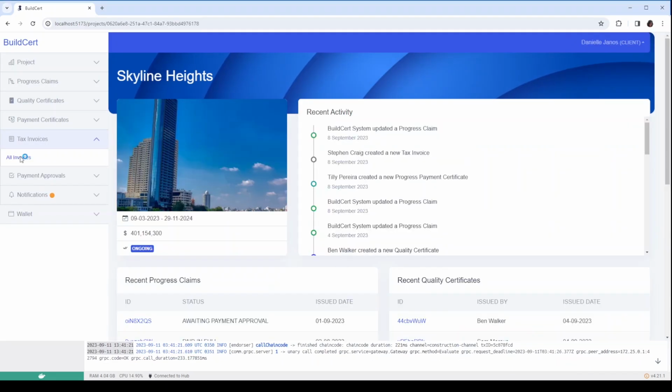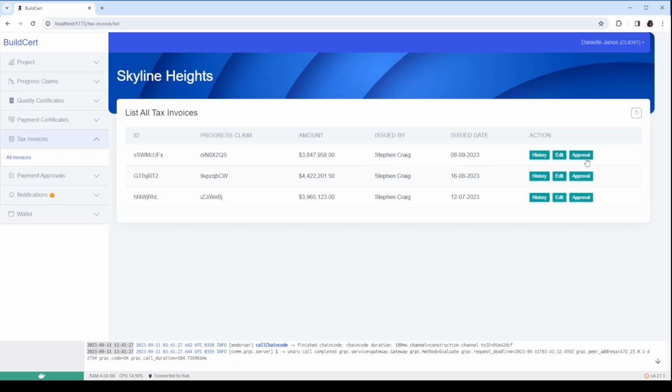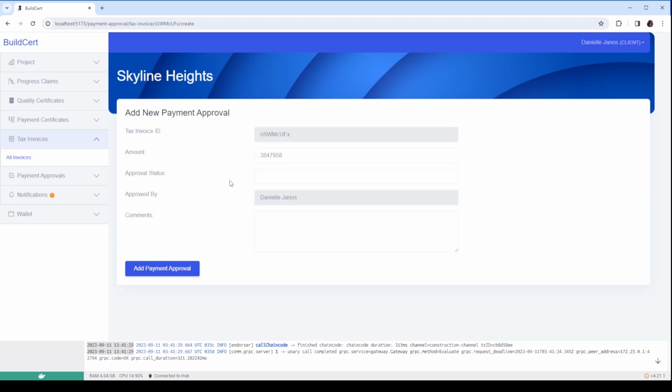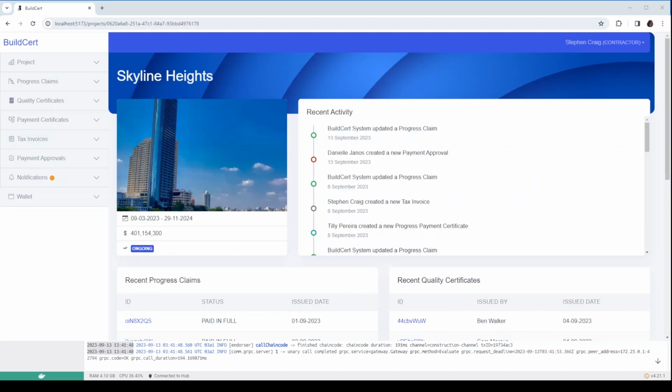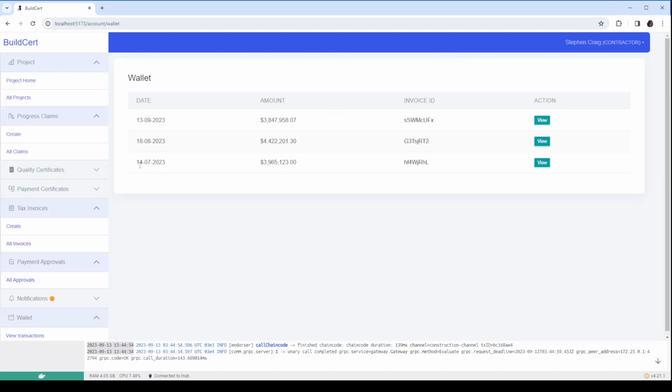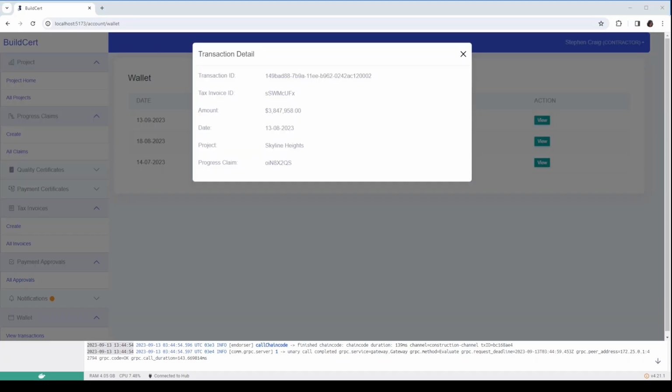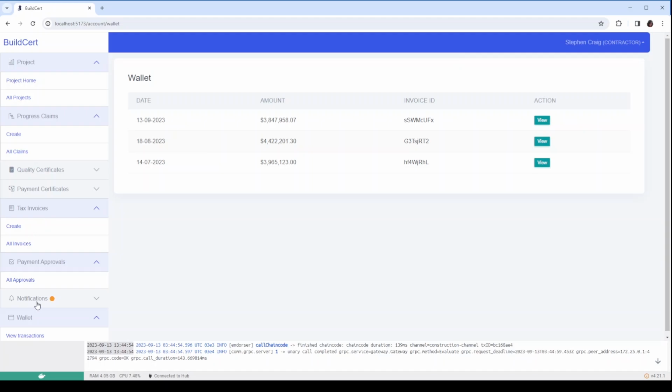The client can view the tax invoice and click on the Approval button. The amount can be modified by the client if necessary. This prototype simulates automated payments via cryptocurrency tokens equivalent to fiat currency. The tokens are transferred from the client's wallet to the contractor upon payment approval. The contractor can view all payments received in their wallet and the details of individual transactions.